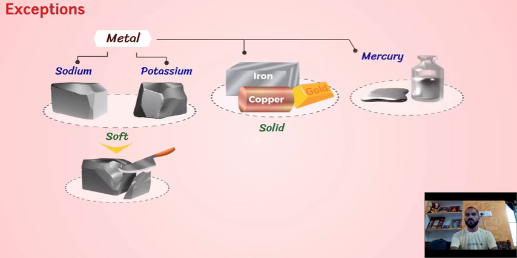Iron, copper, gold, they all are solid. But mercury is liquid. Mercury is the only metal that is liquid at room temperature. Just remember, mercury is the only metal found in liquid form at room temperature.